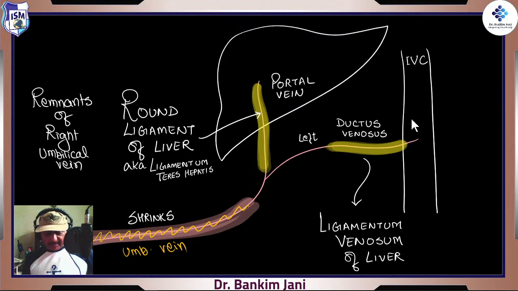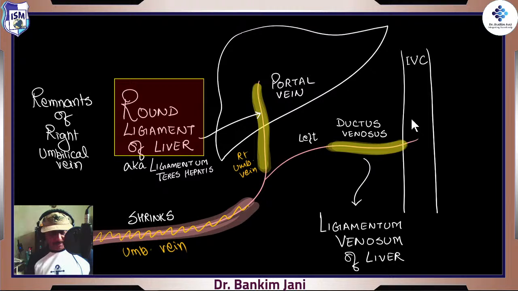So in that case, the right umbilical vein, which was there to talk to the portal vein, is no more needed, because the portal vein will say, okay, I am doing my work. So obviously that portion of vein which is not doing any work gets converted into a ligamentous structure, and that is what is called the round ligament of liver.